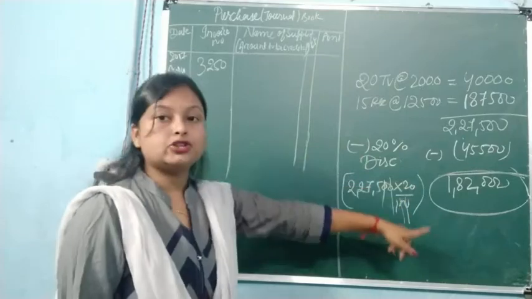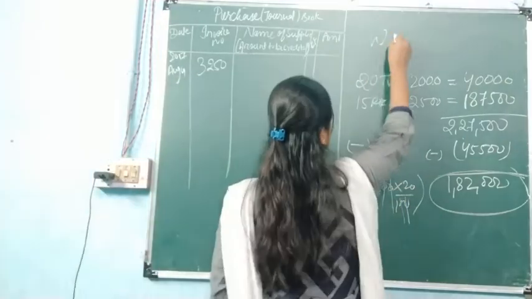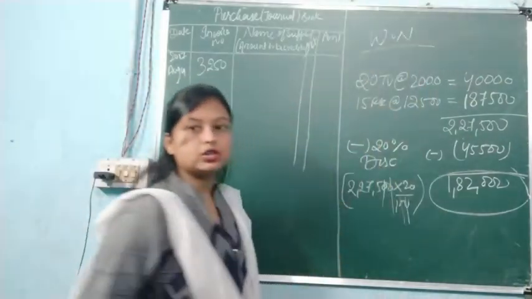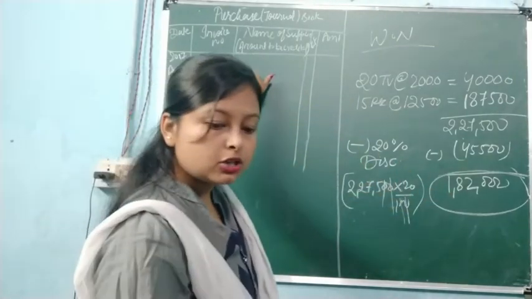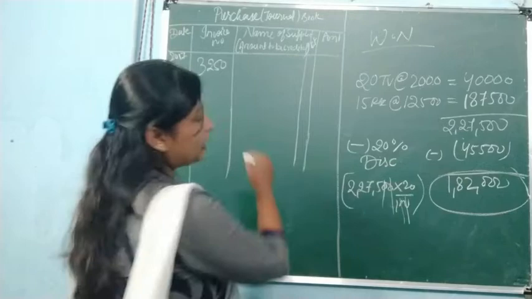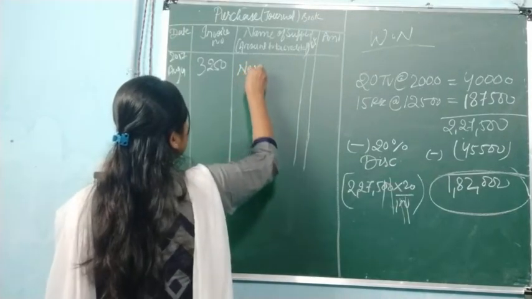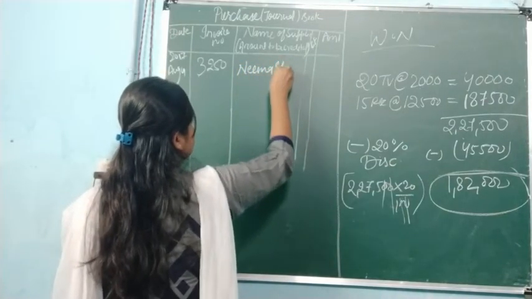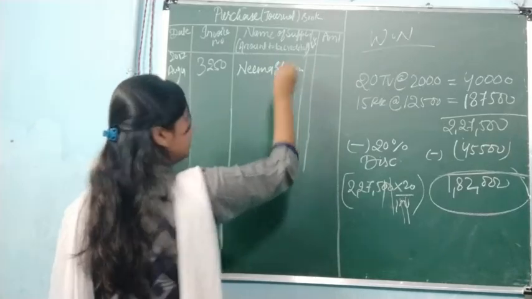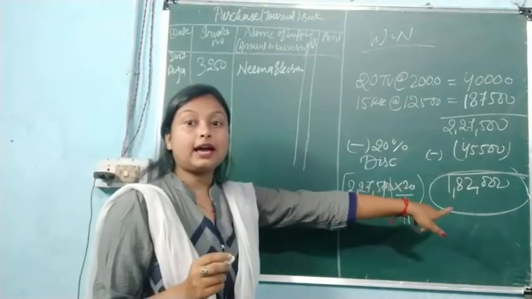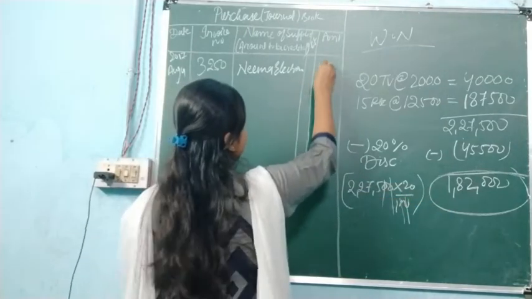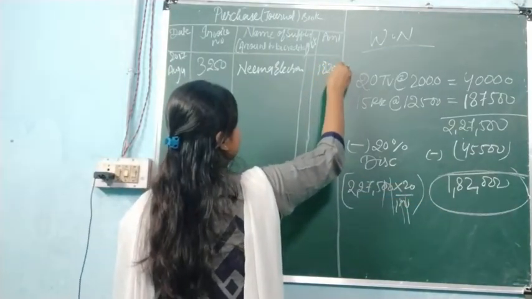This calculation we have to show in working note in the question, and this final amount to whom we have purchased, so Nima Traders. So you will write down here Nima Electronics. Okay, name of supplier here we have written, and after that amount is 1,82,000. Here we are going to write down 1,82,000.